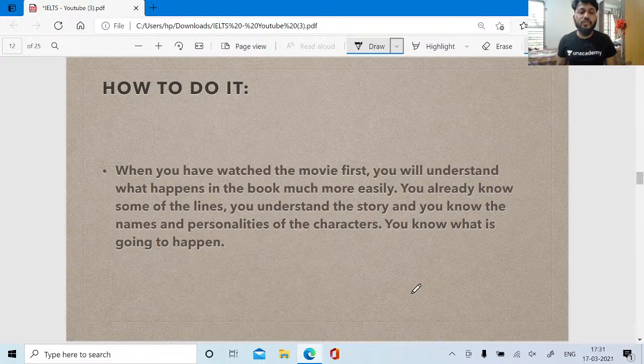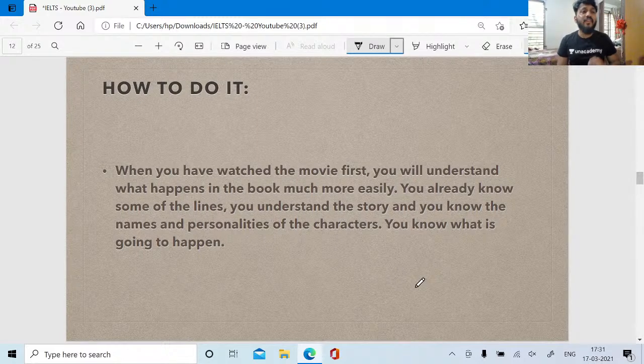When you watch the movie first, you will understand what happens in the book much more easily. You already know some of the lines, you understand the story, and you know the names and personalities of the characters, what is going to happen, what is the main motive of this character, right? Yes, who did the murder, right? The mystery will be solved easily because you have seen the movie already, so you know who is going to do the murder. You know things beforehand itself, just like deja vu, right?